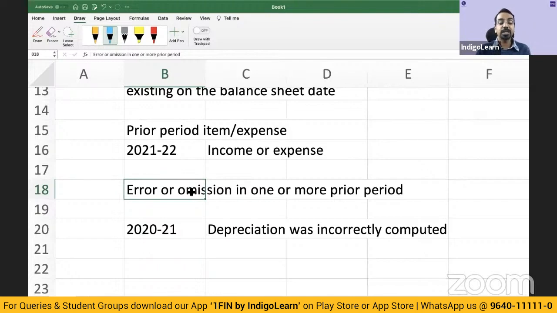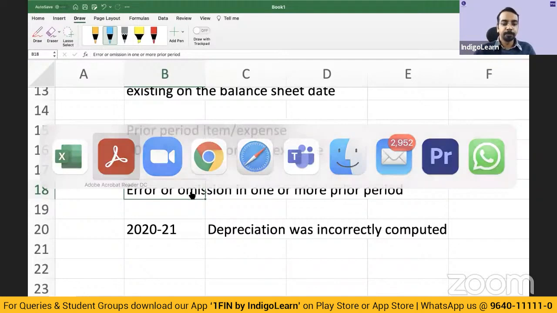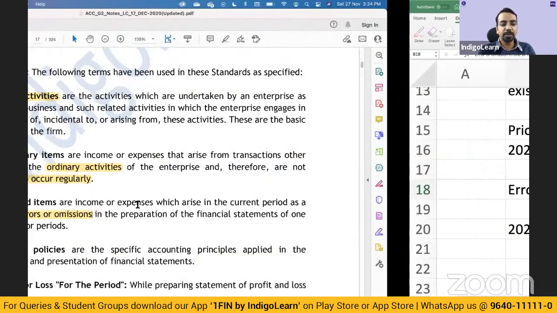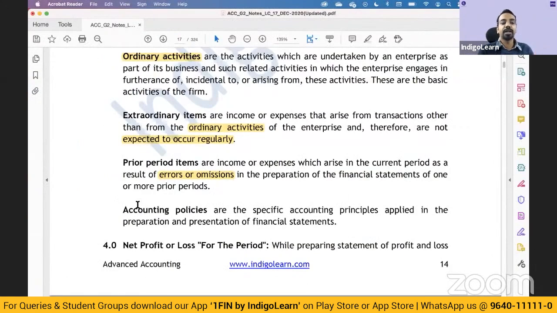Now these are the areas which are tested in the examination. They will give you a scenario and say, is this a prior period item? Or is this a change in accounting policy? You have to understand that carefully and give your answers accordingly. Then what are accounting policies? We have learned in AS1 also. Specific accounting principles applied in preparation and presentation of financial statements.